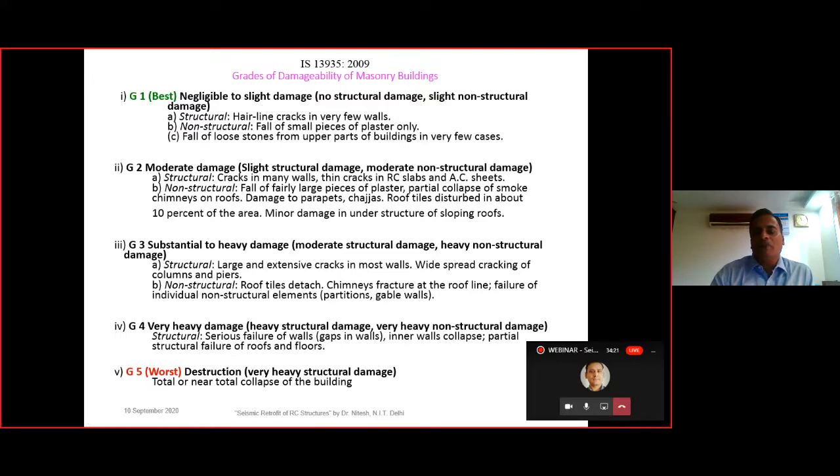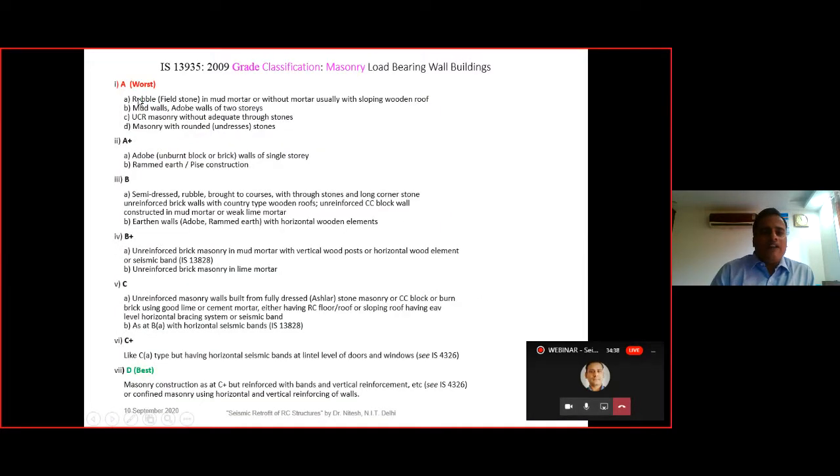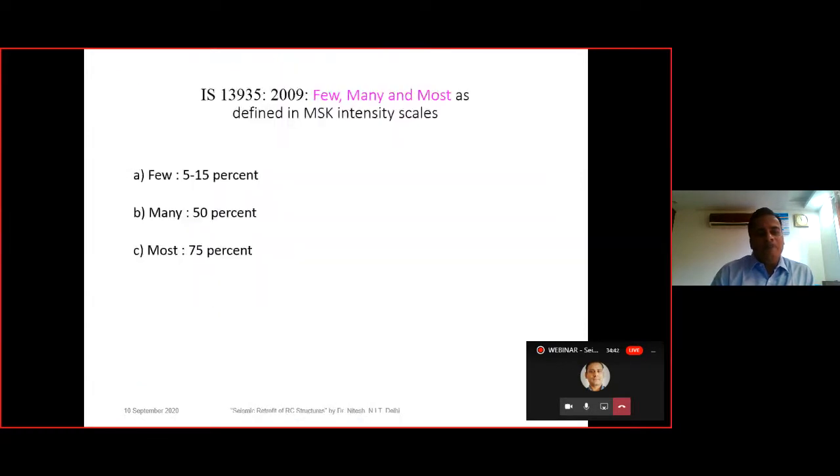I will show you certain formats that are given in IS 13935 appendices, and that appendices consist of 4 forms. I will show you those forms, how to fill in those forms, and where these particular grades of damageability and masonry grade classification have to be defined. Then there are certain definitions, that is few, many and most. Few is related to 5 to 15%, many is 50% and most is 75%.